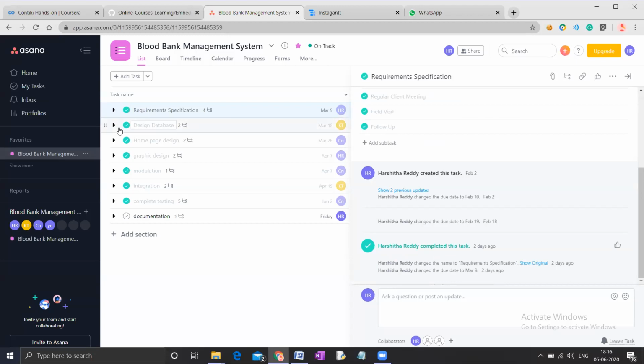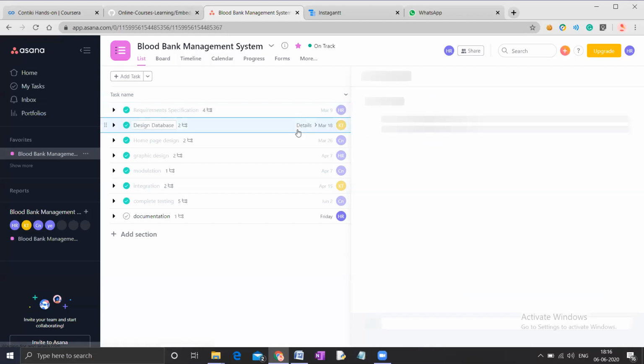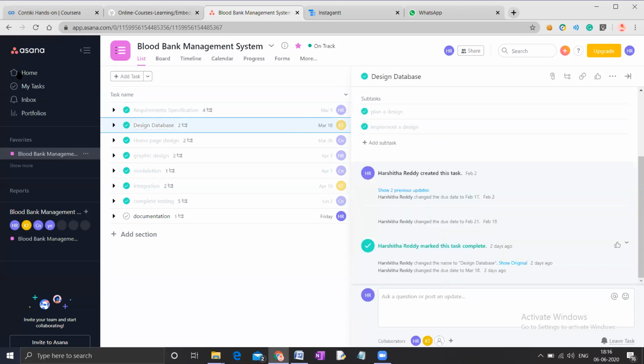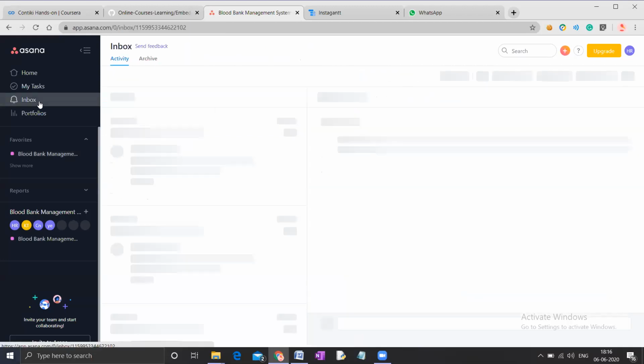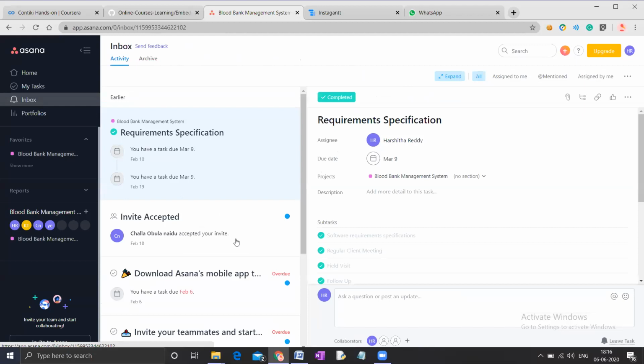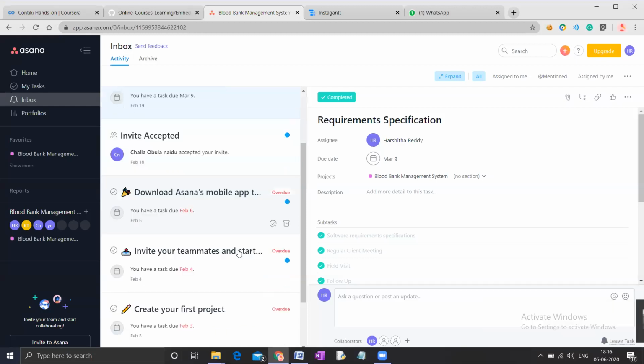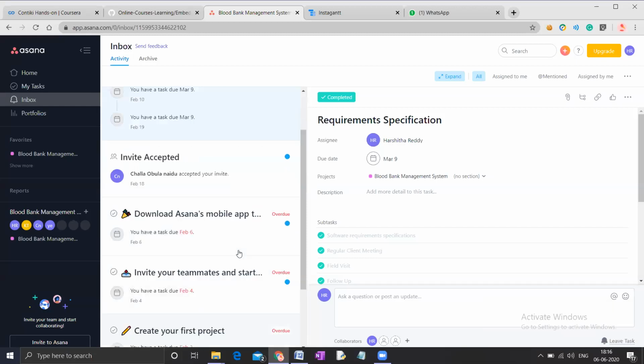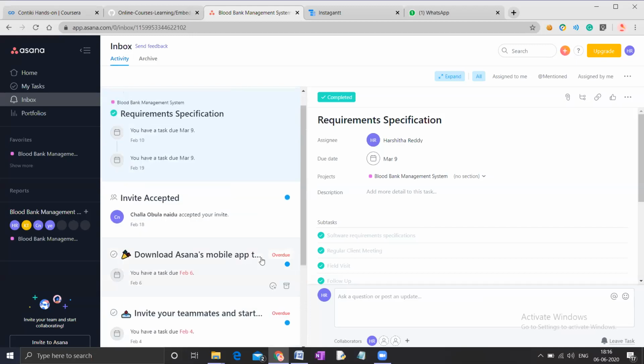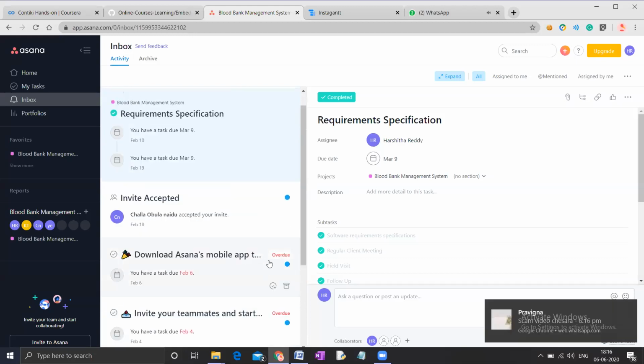You can design it for every single task, and then the inbox of the tool will show you what are the activities that have recently happened. If any overdue in the project, it will be visible.